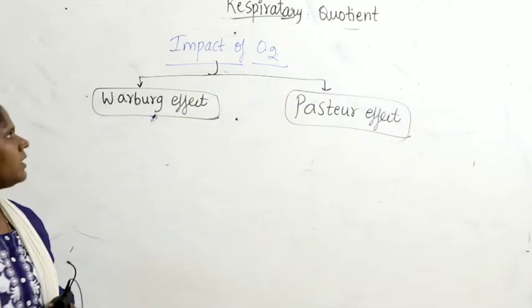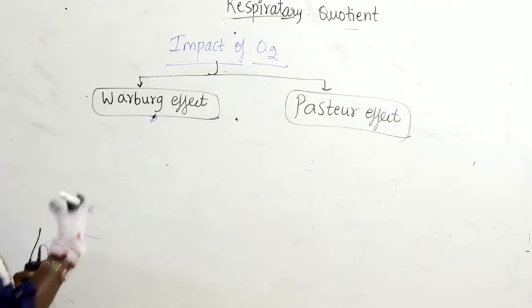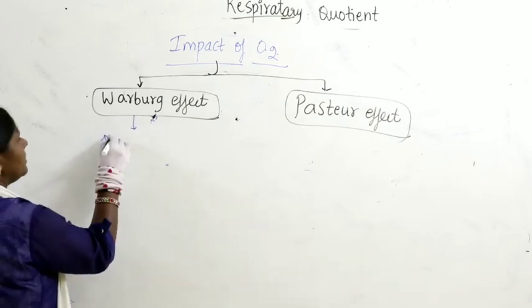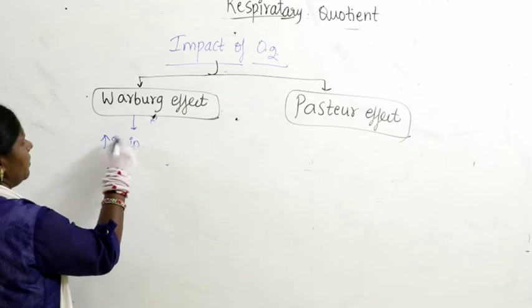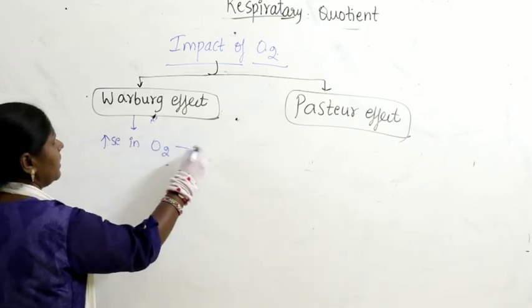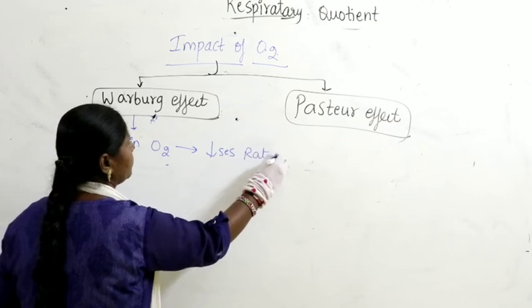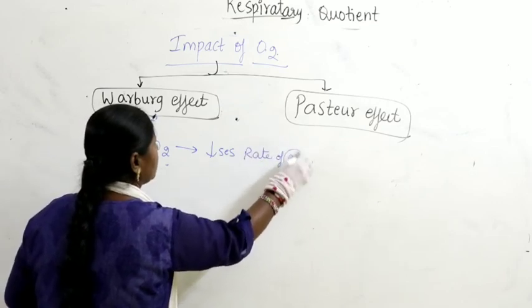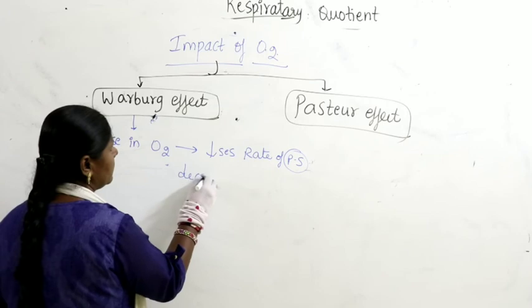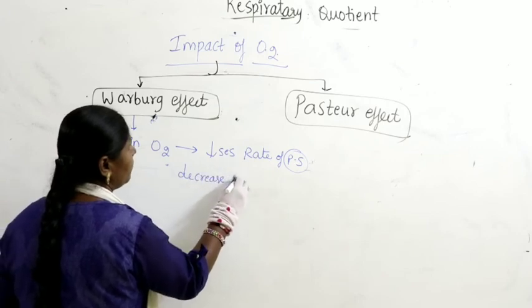Generally, the Warburg effect is what? Increase in oxygen decreases the rate of photosynthesis.